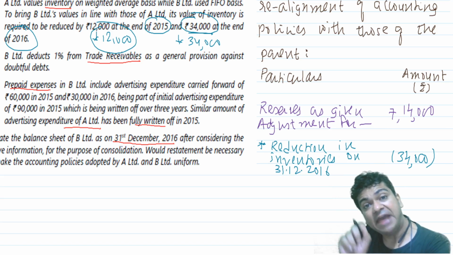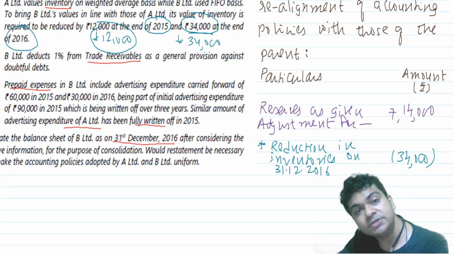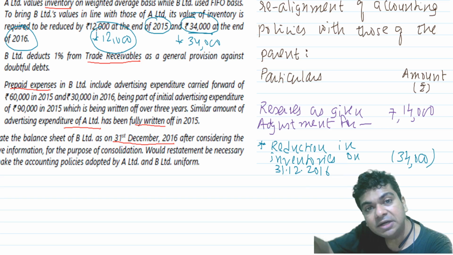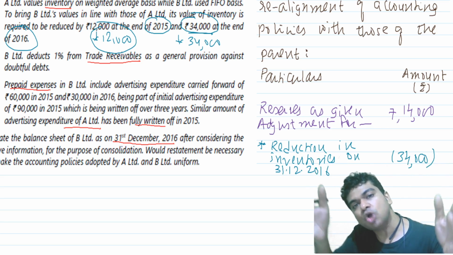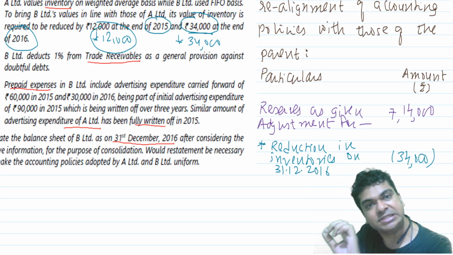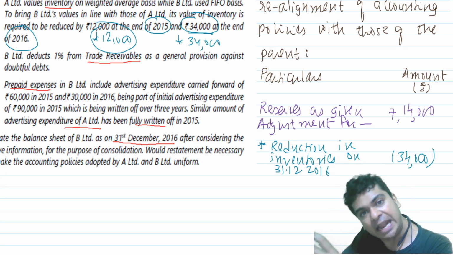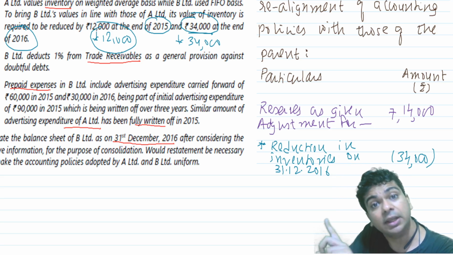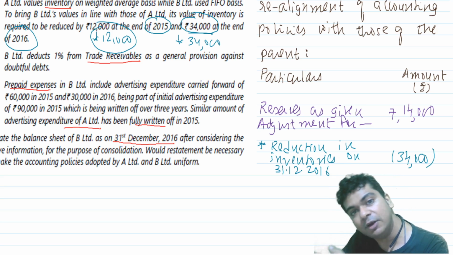See, when you are calculating the closing inventory, you will have to also update the opening inventory. Without updating the opening inventory, I cannot update my closing inventory straight away. Try to visualize a stock sheet. I will start with the opening inventory, then there will be purchases during the year, and then I will find out the closing inventory. So calculating closing inventory includes the impact of the change in the opening inventory.